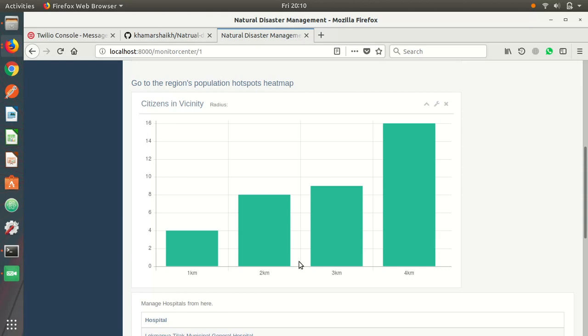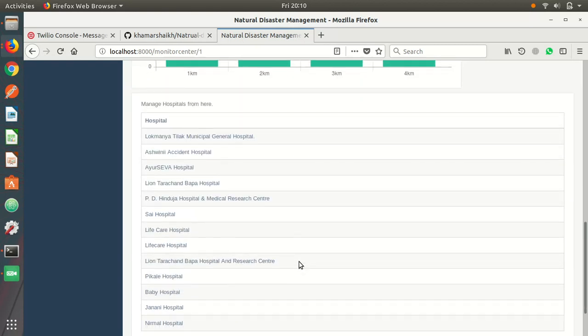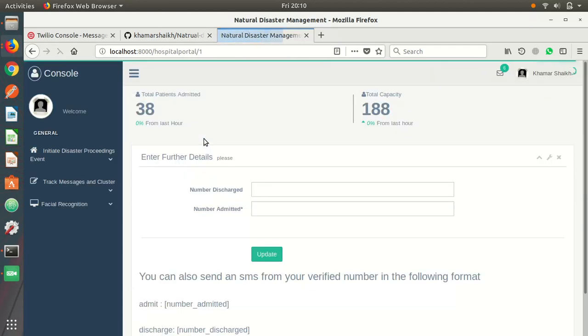With that, for the hospitals, I provide a portal where they can dynamically update the data about how many people are admitted and what the total capacity is. For example, if I input the number of people admitted as of now, like 50, and update it, the same thing gets updated in the master database. As you can see, the patient count changed to 58 and the total capacity is 188, so there are still 100 vacancies. They can also input how many people are discharged. For example, if I enter 20, 20 people are discharged, which updates the data to 68 occupied. So this is the first part, where the reporting of the natural disaster takes place.